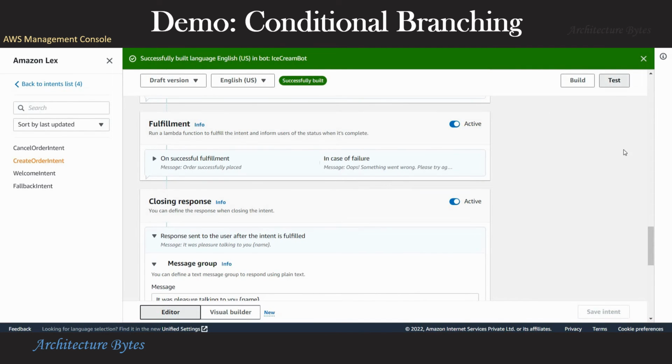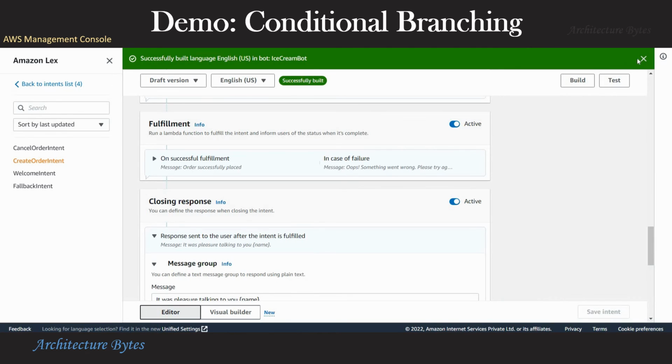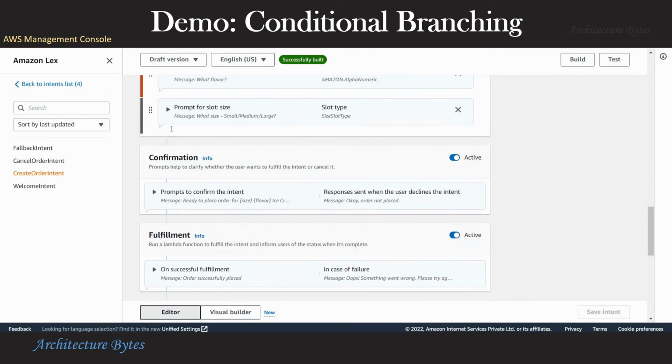All right, ready to test. Let's order an ice cream, provide a name, and we choose the chocolate option, and let's provide the size as large. Okay, so there you see, a large chocolate ice cream qualifies for a 10% discount. So the condition was met here. However, where is the next step? It should have gone for confirmation. So I think something is not quite right here.